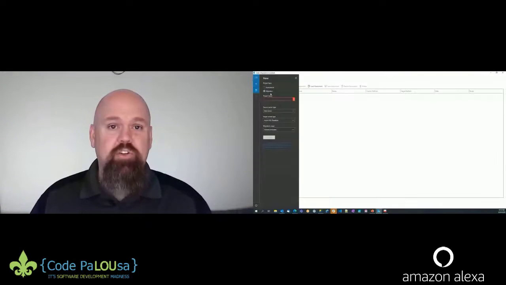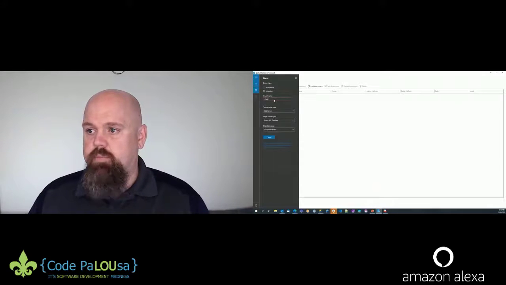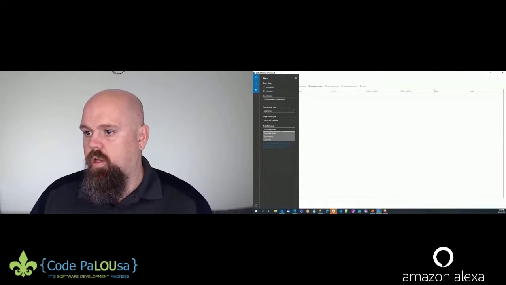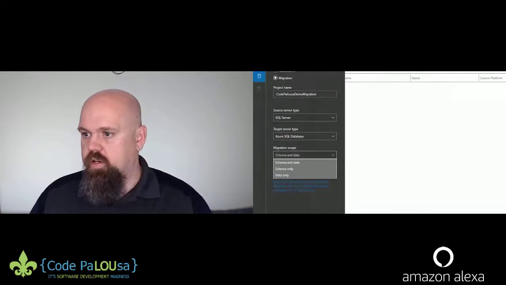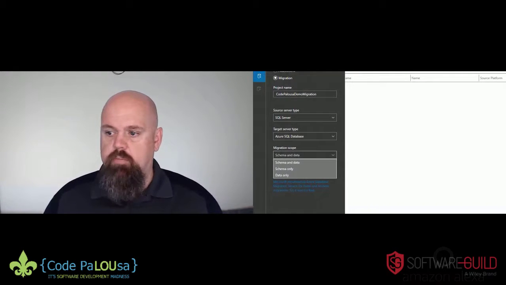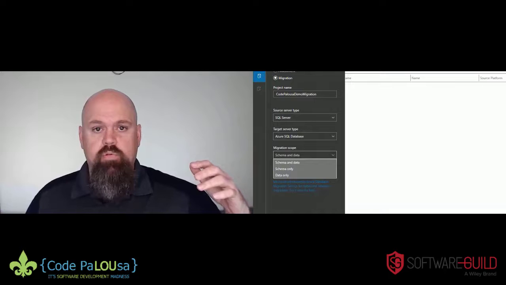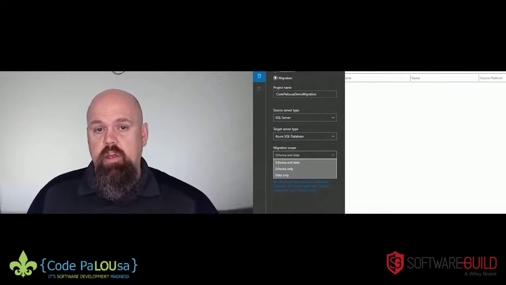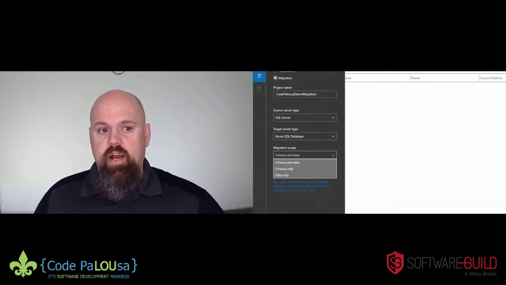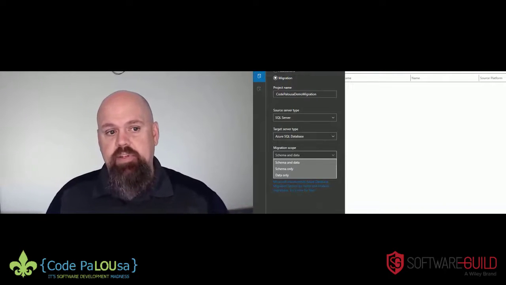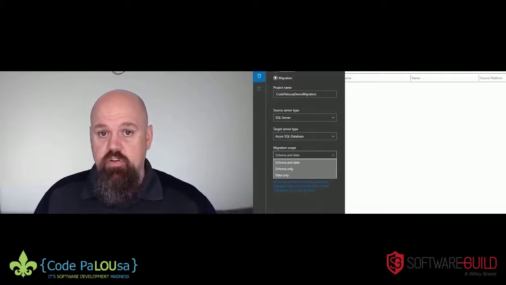And this time I'm going to do a migration project. So same thing, Code PaLOUsa demo migration. This time it's slightly different: I can specify a migration scope. I can move just the schema, or just the data, or both. Now, one of the tricks with the migration is that the database shell has to be in Azure. It can be completely empty, but the database shell has to be there first.